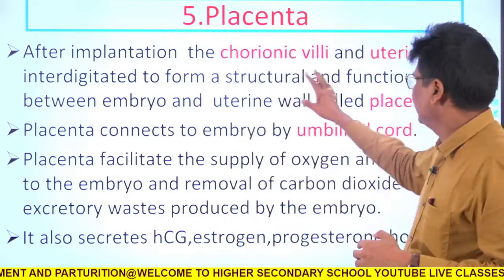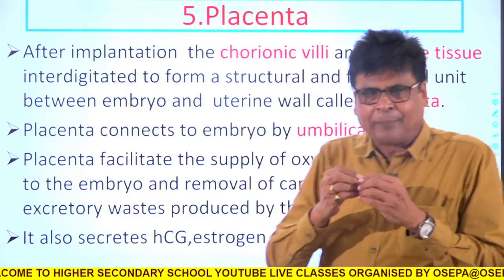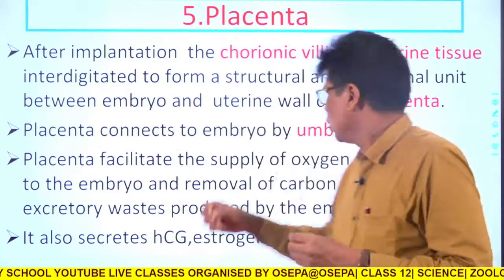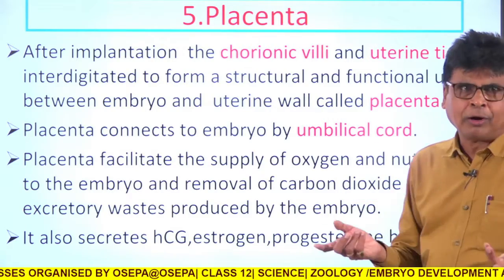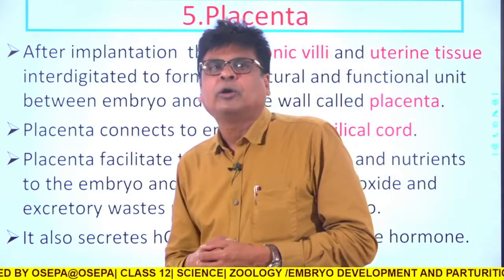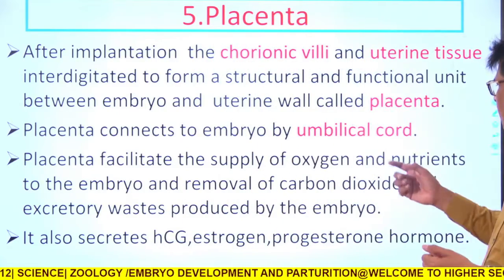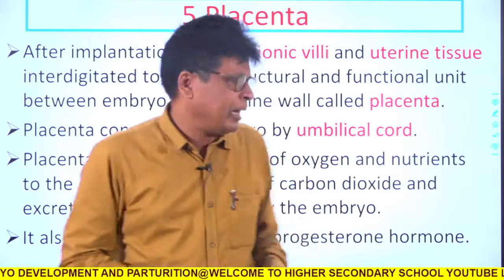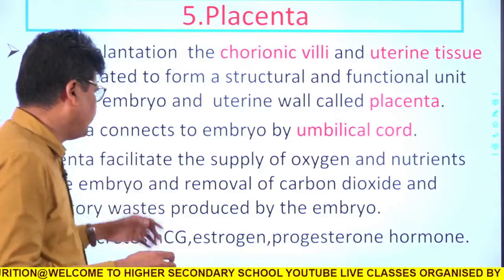Finally they will form one structure called the placenta. The placenta will communicate with the embryo by one cord, called the umbilical cord. What does the placenta actually do? The placenta facilitates the supply of oxygen and nutrients to the embryo and removes the carbon dioxide and excretory waste from the embryo.